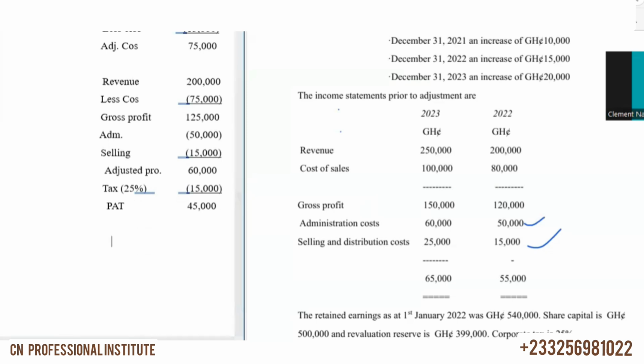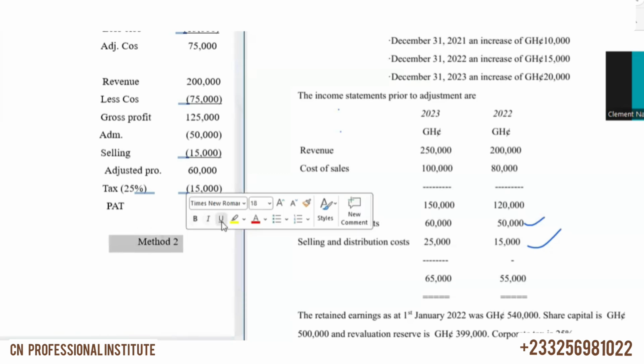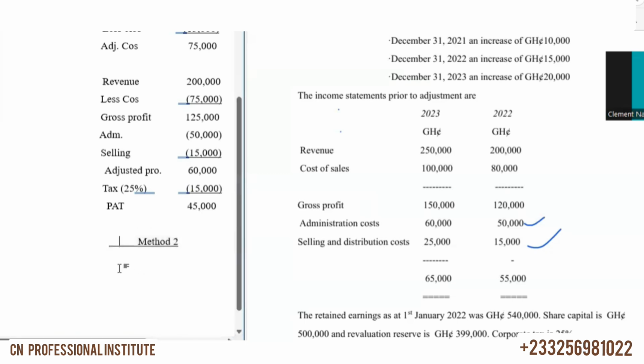Now, if you want to use method 2, we are still doing 2017. If you want to do method 2, what you have to do is very simple. Just pick your profit, okay, bring your profit, which is 55,000, here.